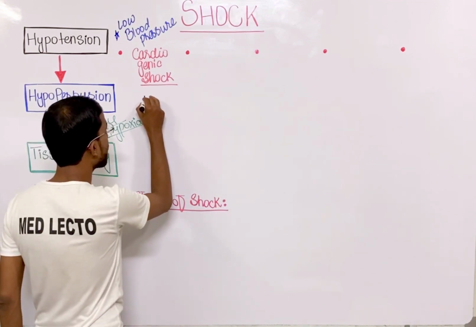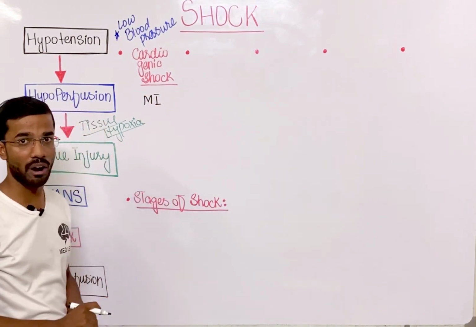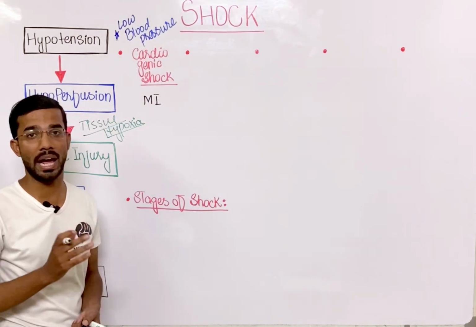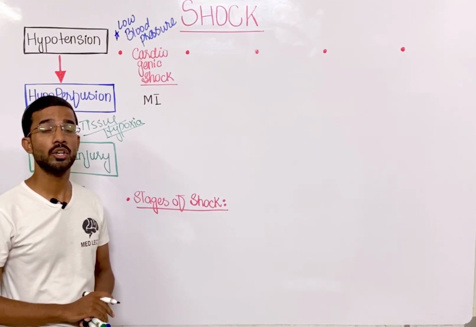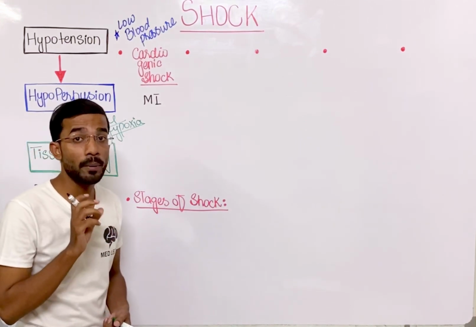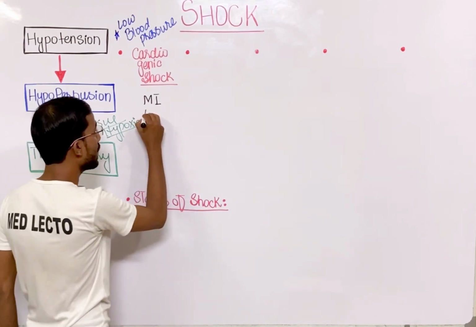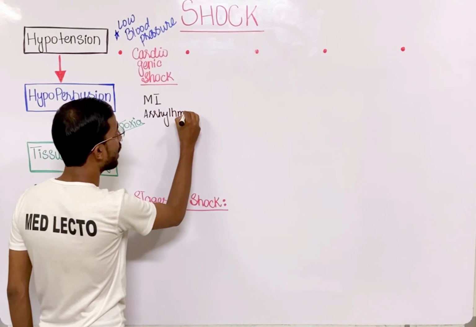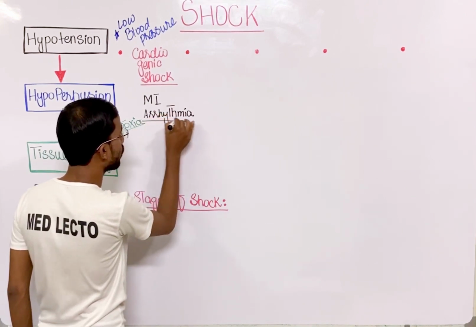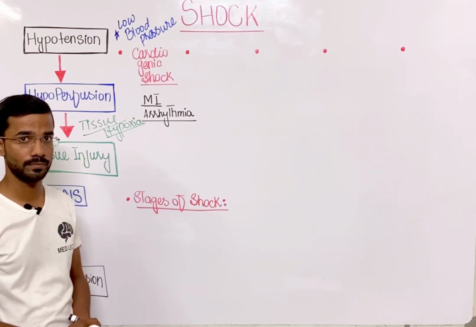Whenever you see MI, myocardial infarction, heart attack, ultimately you will see hypoperfusion, and that can also go toward shock. Arrhythmia can also go towards cardiogenic shock.